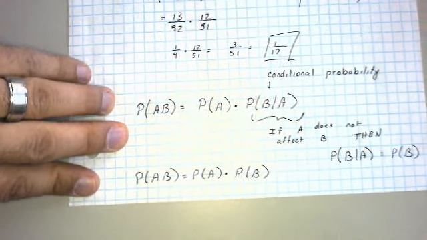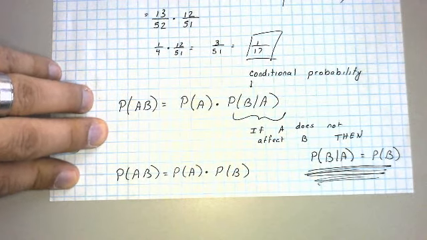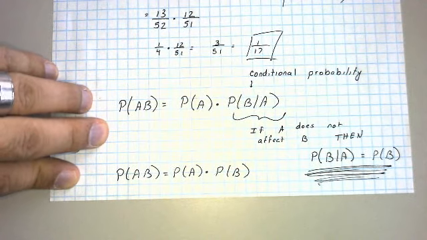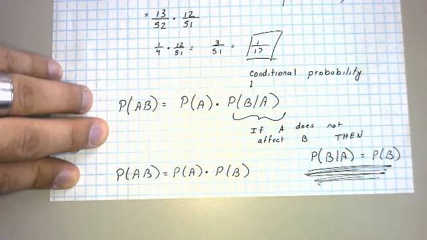In other words, if I can show that the probability of B given A is equal to the probability of B, then I know mathematically, formulaically, that A and B must be independent events. So I hope that answers the question regarding independence.